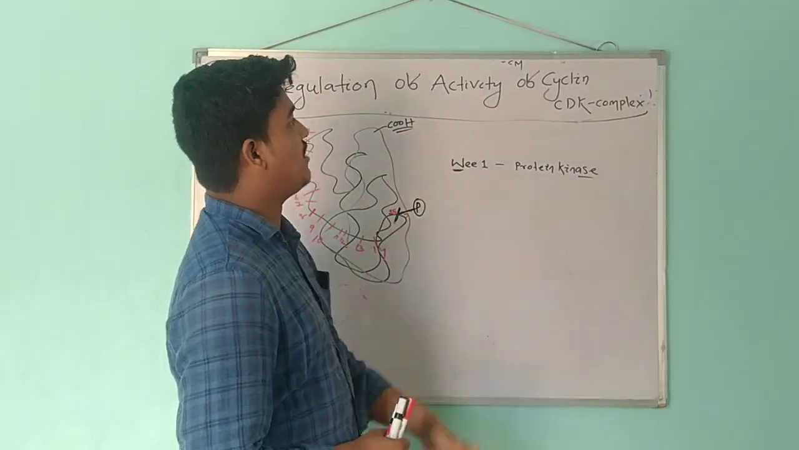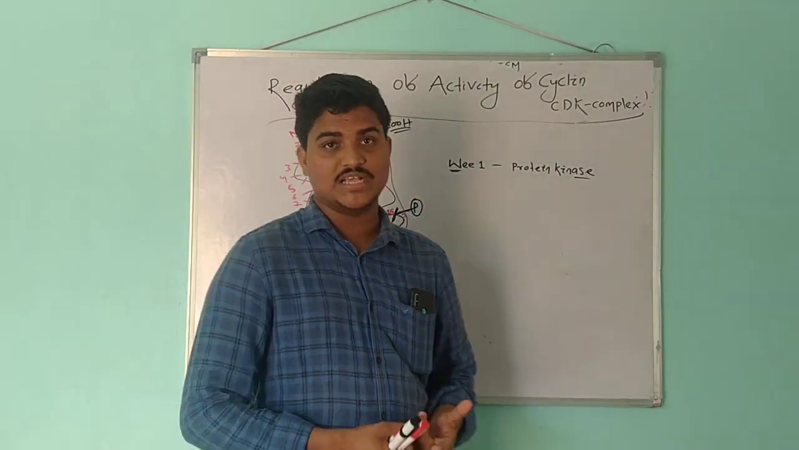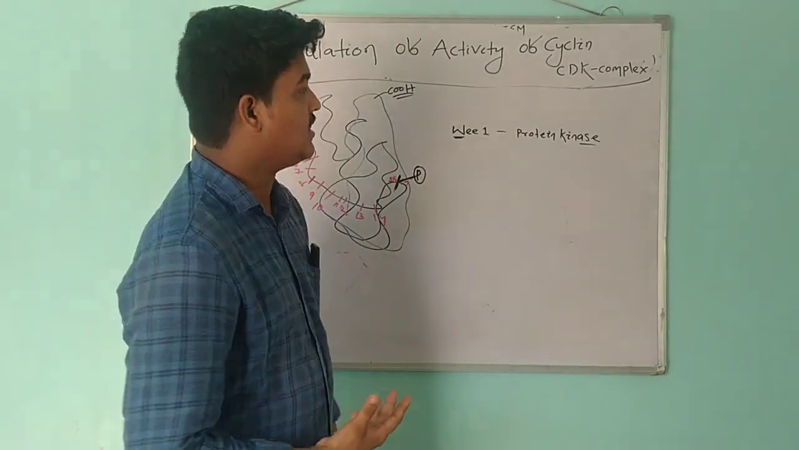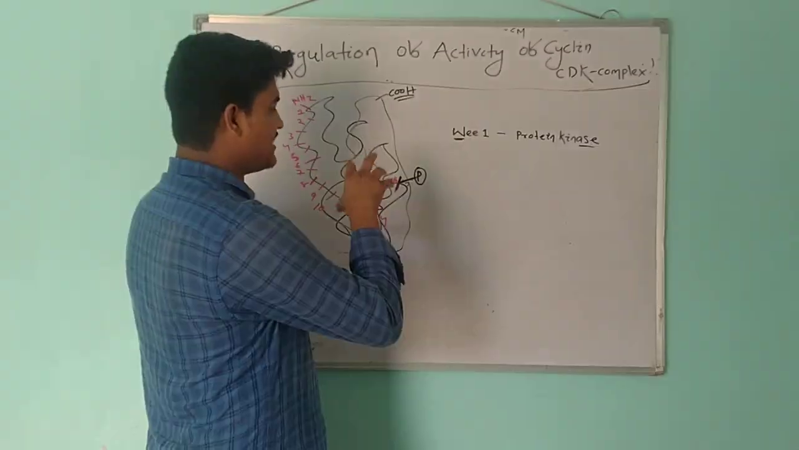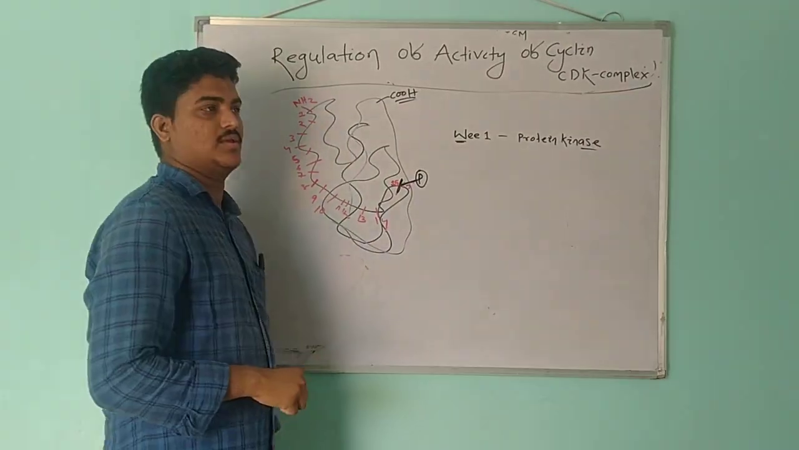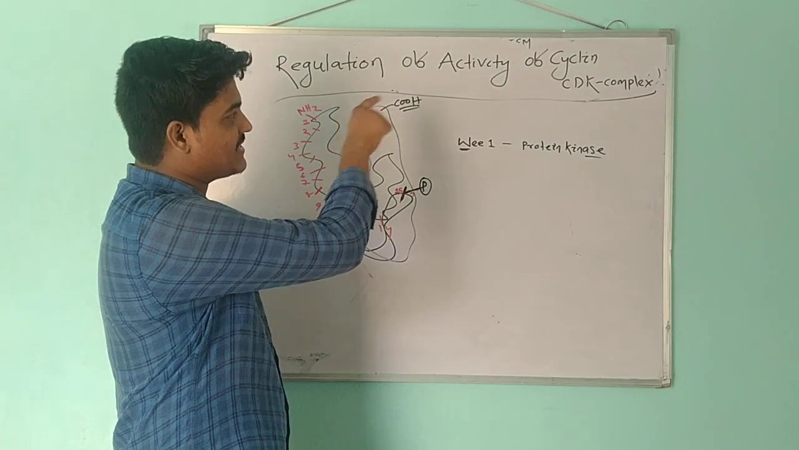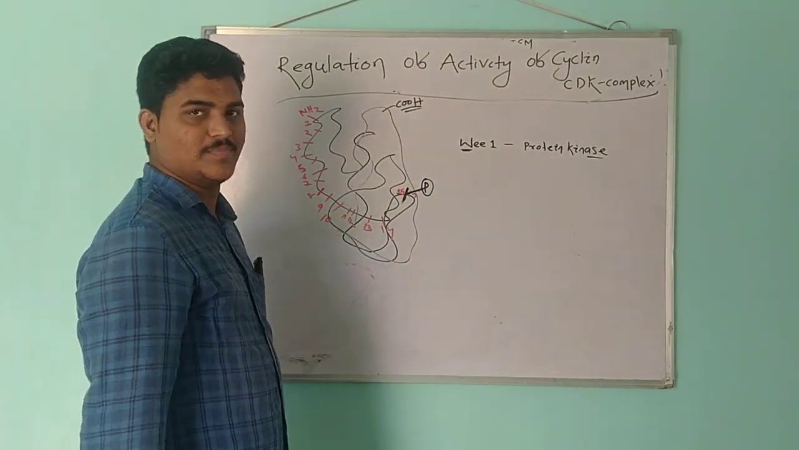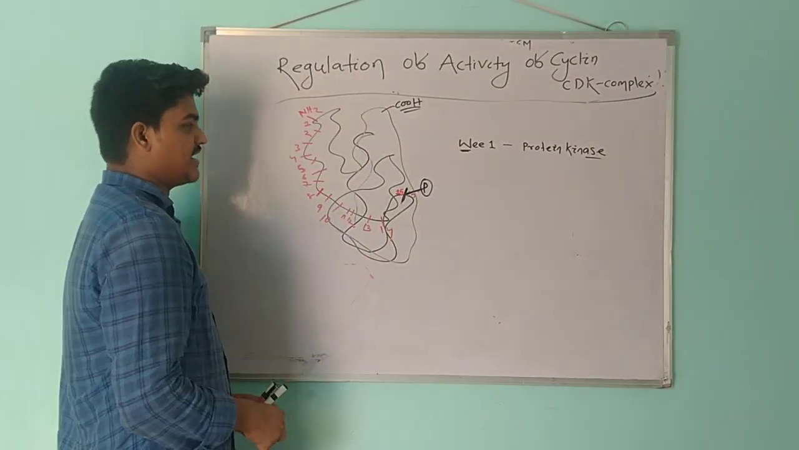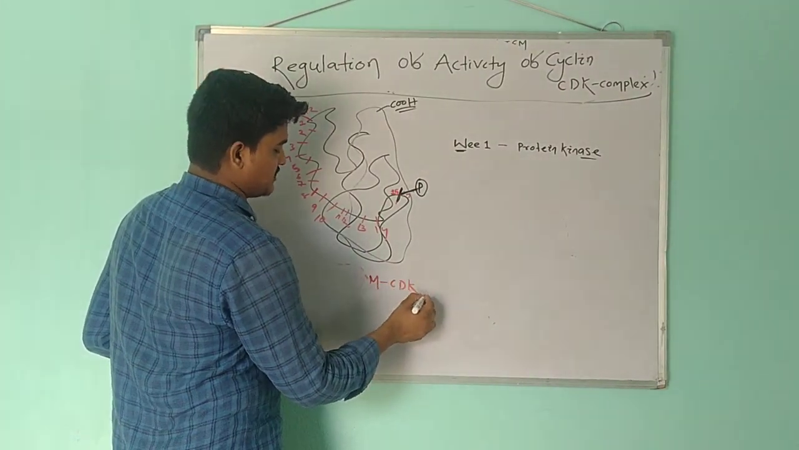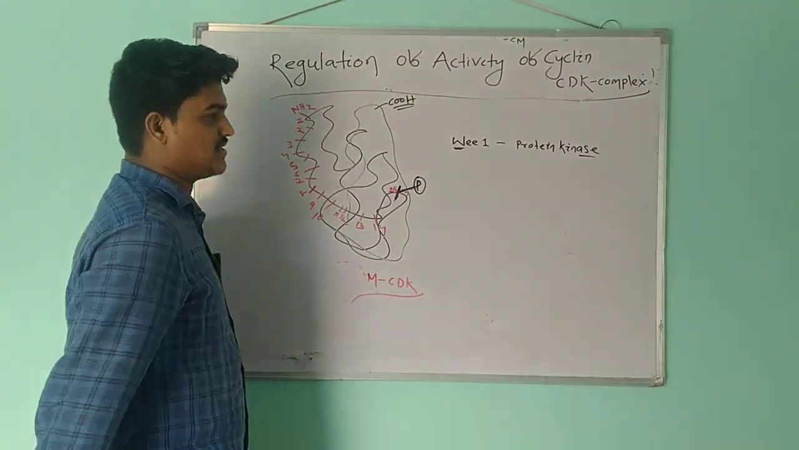This is an example of how the regulation of activity of the cyclin-CDK complex occurs by the phosphorylation of CDK. How does the phosphorylation of CDK affect the activity of the cyclin-CDK complex? Here we have taken the example of M-CDK in budding yeast. I am mentioning one thing here.